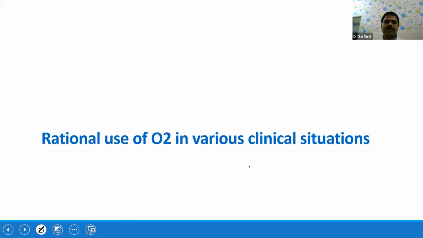Now, coming to the third aspect. Till now we discussed basic concepts and how to detect hypoxia. Now the third aspect: rational use of oxygen in various clinical situations. So whether oxygen is going to be helpful in each and every scenario, or every baby in SNCU should be in oxygen. So let's see.